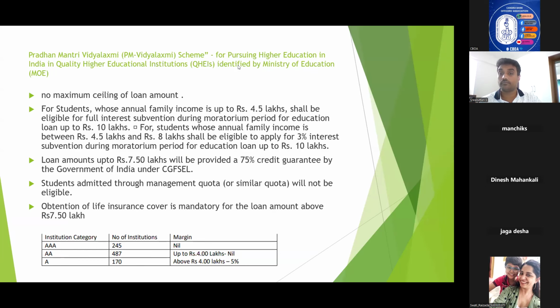What is CGFSL guarantee for Pradhan Mantri Vidya Lakshmi loan? That is the guarantee provided for loans up to 7.5 lakhs. It is given by NCGTC. That is, suppose that loan turns to NPA, bank will get 75 percentage of 7.5 as guarantee from the NCGTC. CGFSEL abbreviation is Credit Guarantee Fund Scheme for Education Loan. Okay, we'll move on to this one because otherwise we'll be running short of time.